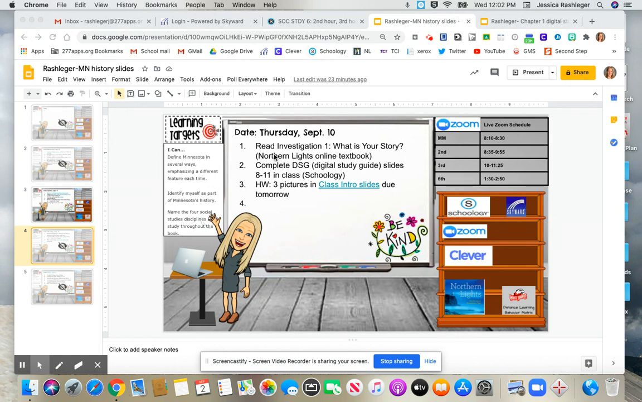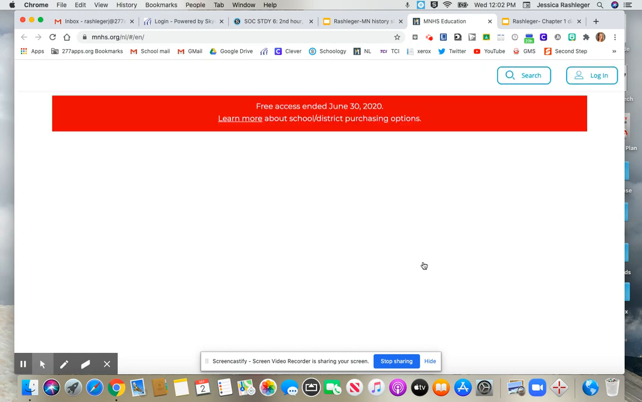The first thing on our list, and of course, your Bitmoji classroom will look a little bit different depending on whose classroom you're in, but the first thing that we're going to do is you're going to read Investigation 1. It's called What's Your Story? And we find this in our Northern Lights online textbook. So on your digital classroom page, you're going to find the Northern Lights textbook on your teacher's shelf. So there's a direct link that will bring you right to your textbook.